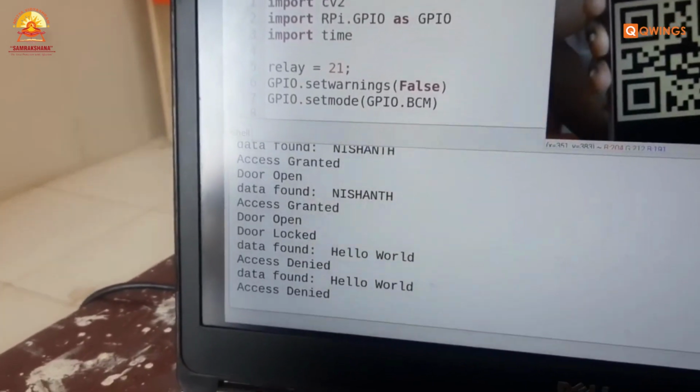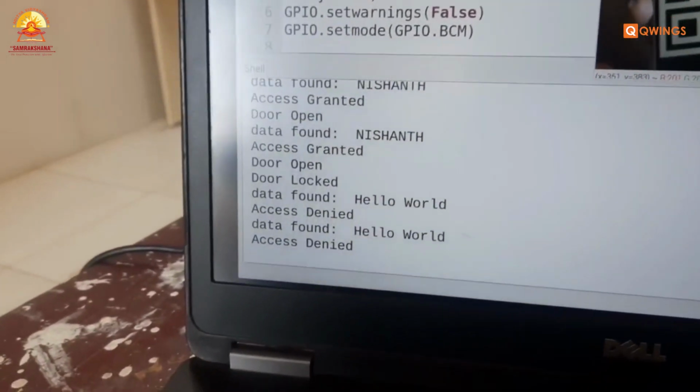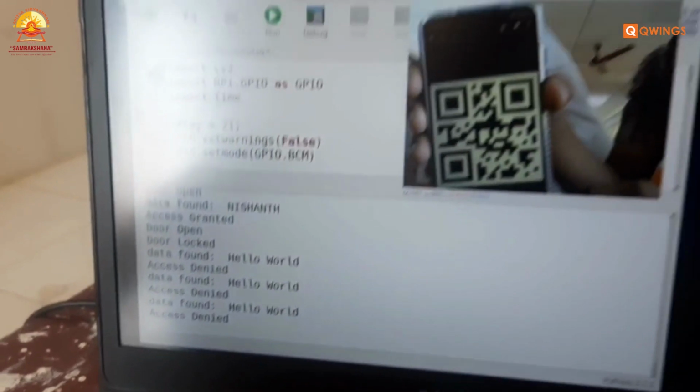Another one is Hello World. This is not an authorized code, so the door does not open.